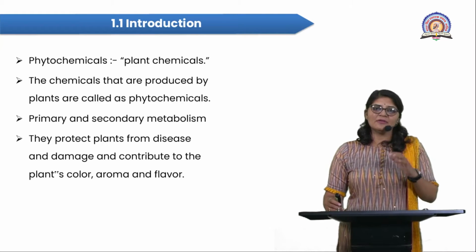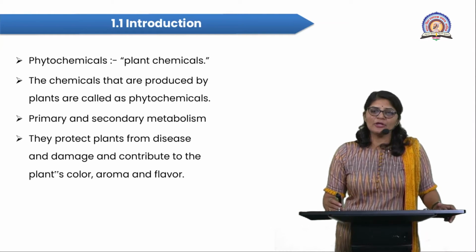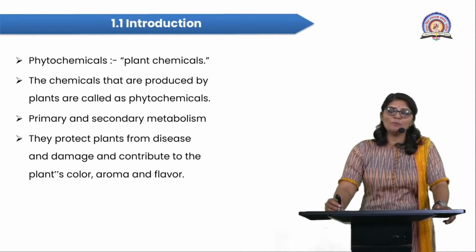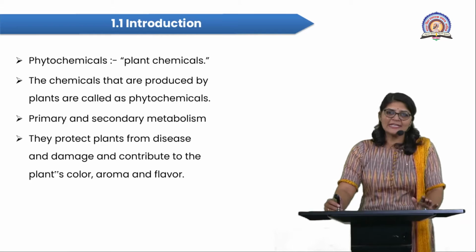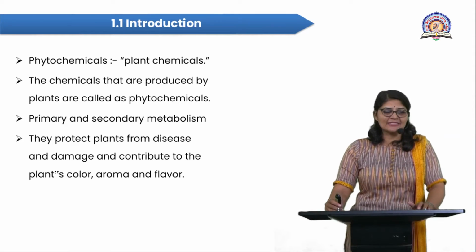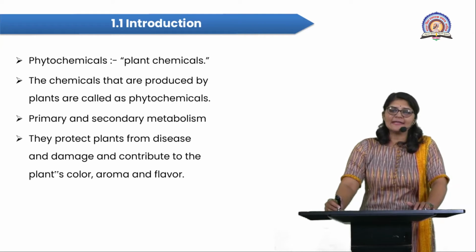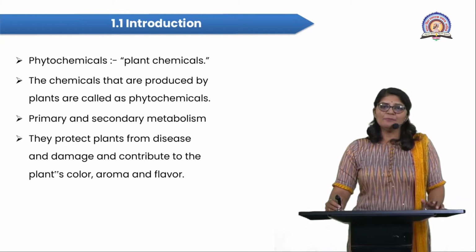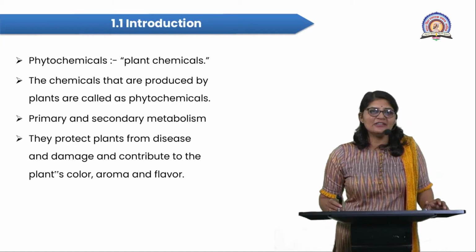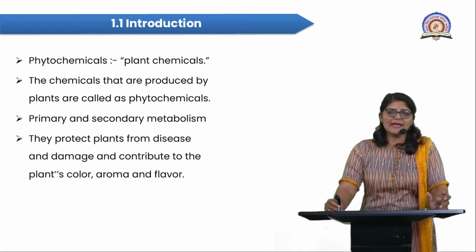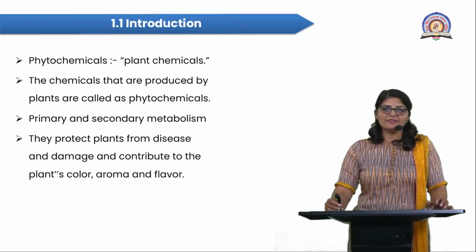When the plant enters the reproductive phase, pollination, which is nothing but the transfer of pollen grains from anther to stigma, takes place. And for the pollination purpose, the plants produce secondary metabolites. These secondary metabolites play a very important role. They produce different bright colors, then different pleasant aromas and different flavors.